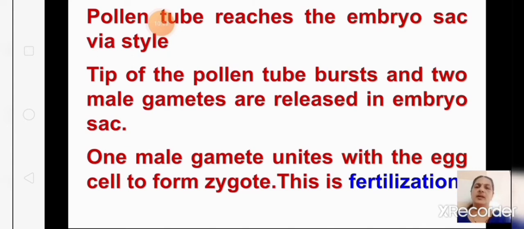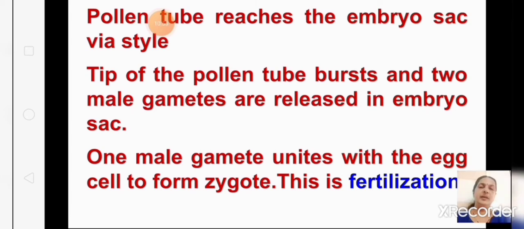sac via the style. So through the style, the pollen tube enters and the male gametes reach the ovary. The tip of the pollen tube bursts and two male gametes are released in the embryo sac. Okay, you can see there, I'll show you the figure. So when it comes near that embryo sac, the pollen tube bursts and the two male gametes are released into the embryo sac. So what happens then?